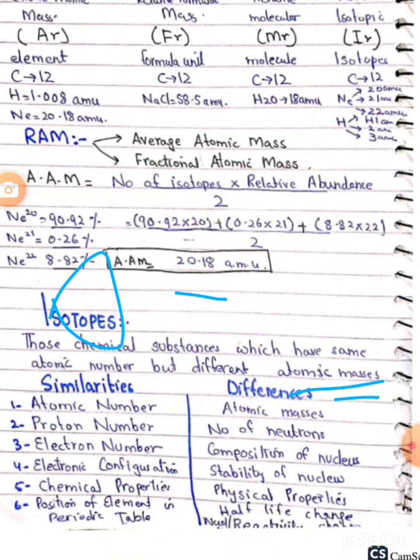कि isotopes are similar in the atomic number but different in the atomic masses, and the proton number is the same. The number of neutrons is different, और इसमें electron number is the same. Composition of a nucleus is different, chemical properties are the same, and physical properties are different, and the position of the element in the periodic table is the same.